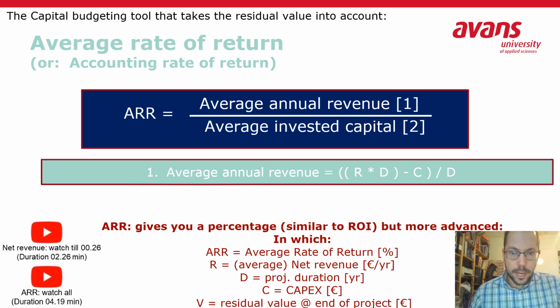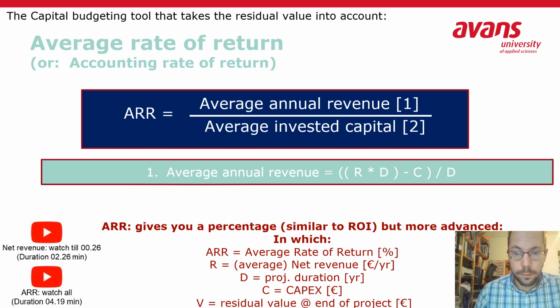Now, for the average annual revenue, you will have to take the revenue, so that is the income for each year. And if that's the same every year, you can simply multiply that with the duration. Usually that is not the case, so then you have to sum up all the revenues together, if you happen to know them.